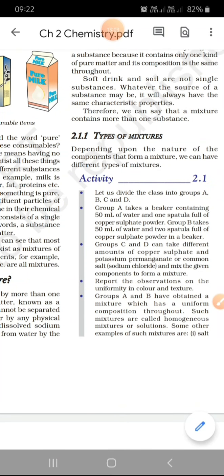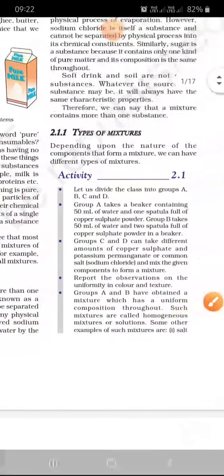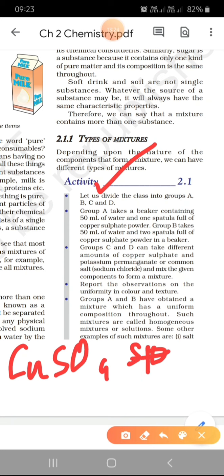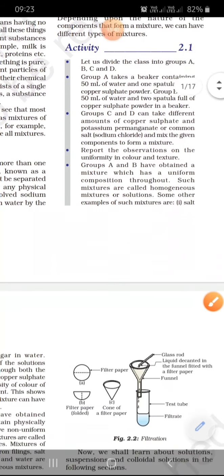Okay, to understand types of mixtures, go to activity 2.1. You will understand with the help of this activity. Let us divide the class into groups A, B, C, D. First, group A takes a beaker containing 50 ml of water and 1 spatula of copper sulfate, CuSO4, making a CuSO4 solution in water, H2O. Next, group B takes 50 ml of water and 2 spatulas full of copper sulfate powder. Groups C and D can take different amounts of copper sulfate or common salt and mix the given components to form a mixture. Report the observation.